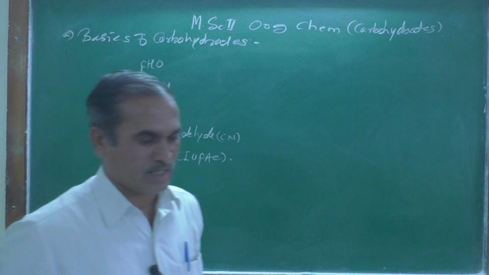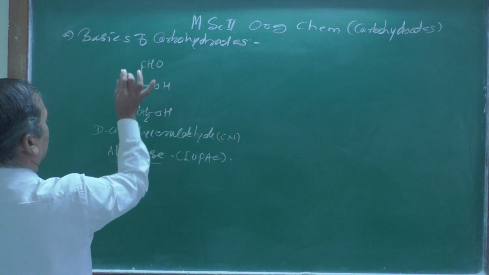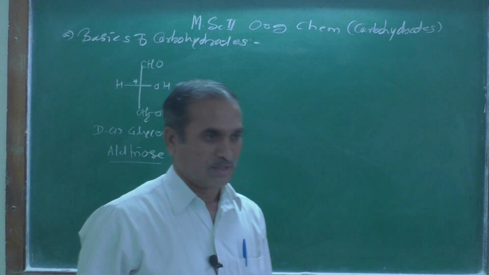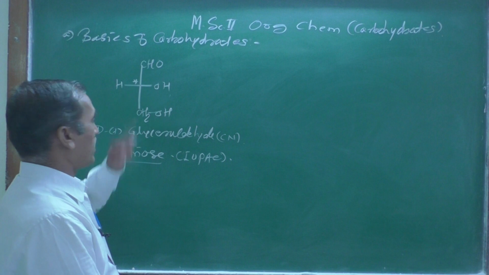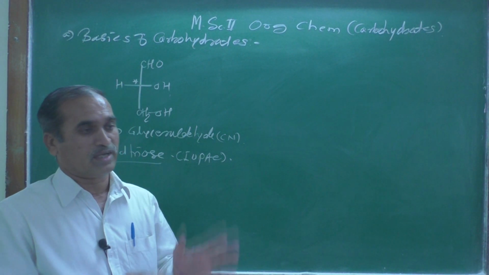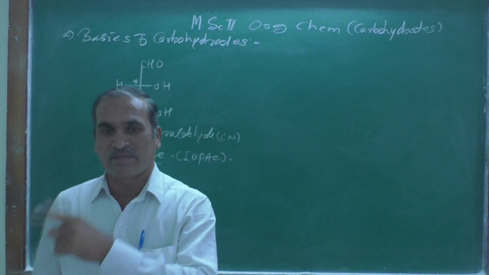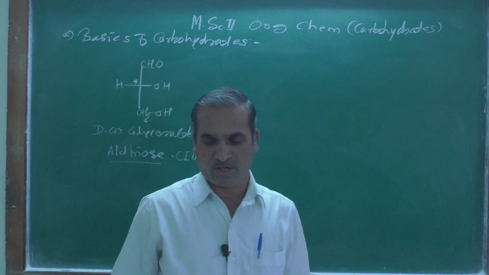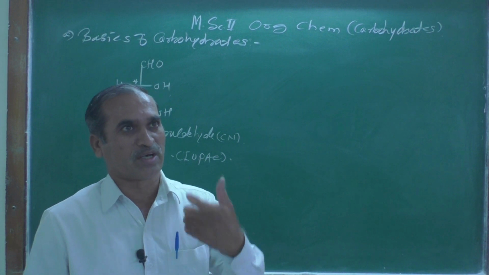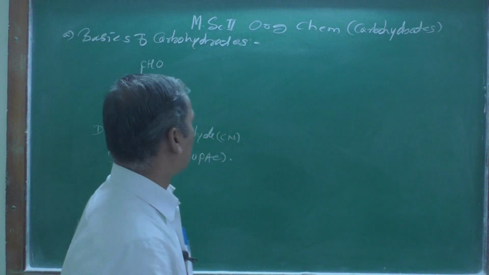And up to this we have seen that this glyceraldehyde has one chiral center, shown by an asterisk like this. One chiral center means this compound is definitely optically active in nature. Optical activity is one of the physical properties of an organic compound, and the instrument used to measure the optical activity of an organic compound is a polarimeter, that we know.